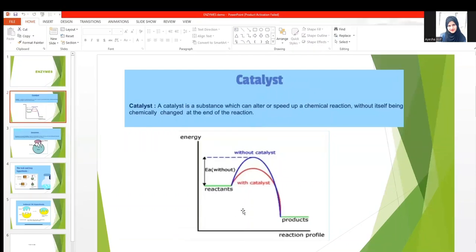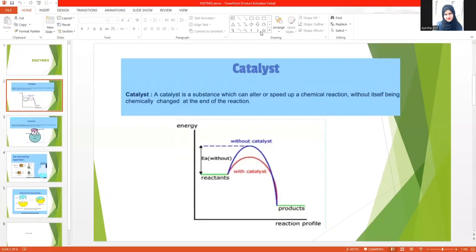Here we have the diagram. We can also see it in the diagram. Here the red line shows energy provided with the catalyst, and this blue line shows energy which is provided without the catalyst. So here we see that the activation energy with the catalyst is lower, because there are more molecules with the required activation energy, and therefore more successful collisions of the molecules will occur per second, and we have a faster chemical reaction. This is how basically the catalyst works.